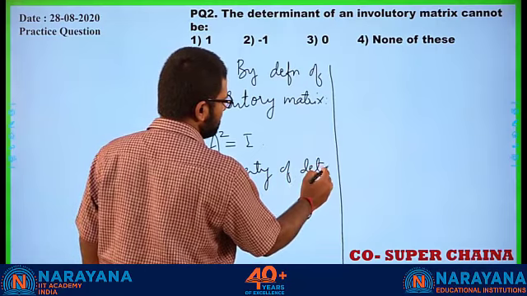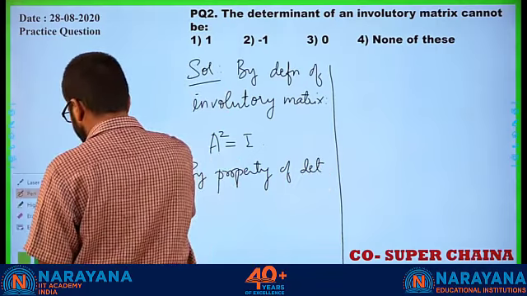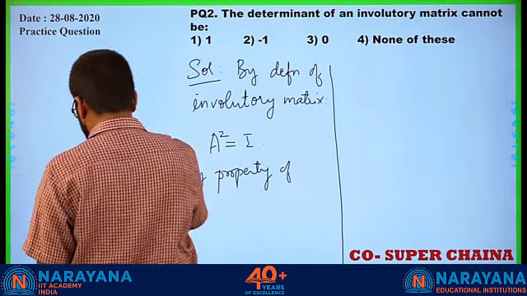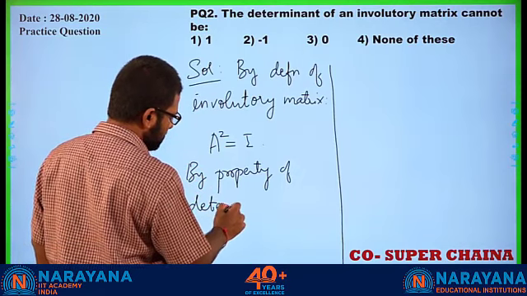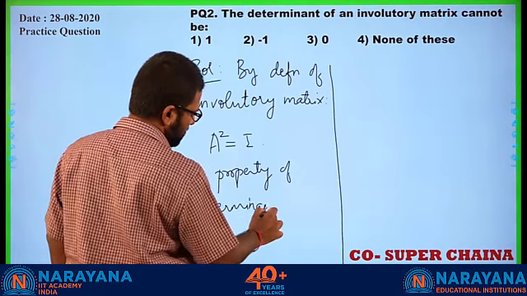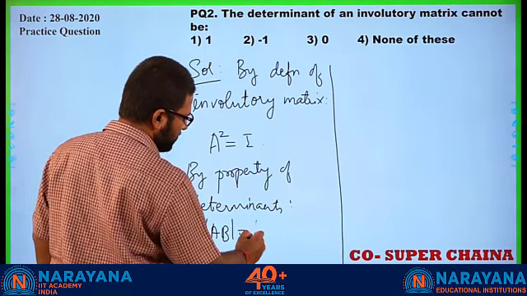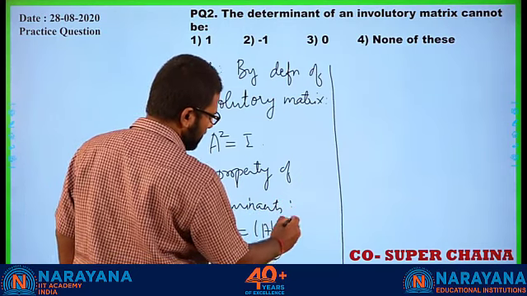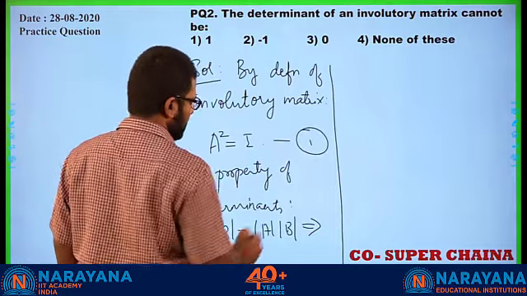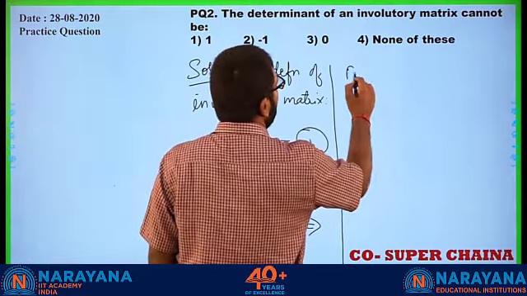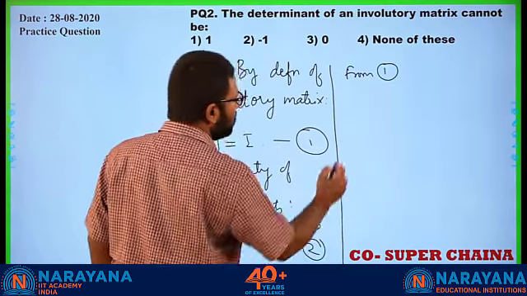Same property, that mod AB is equal to mod A into mod B. If I apply that here, from 1, and let us mark this as 2.